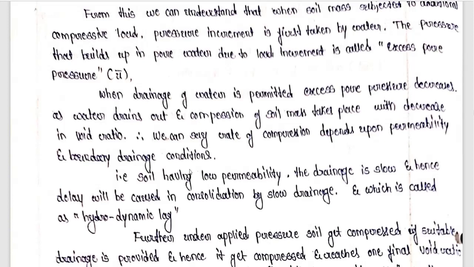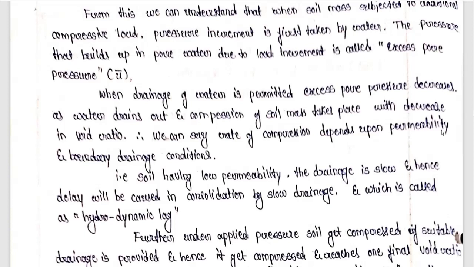So we need to provide the proper drainage conditions or boundary drainage conditions for compressibility of the soil, and it also depends upon the permeability. Permeability means flow of water through the soil. It is a property of the soil which allows the flow of water. So if the soil does not allow the flow of water, the water will not reach the boundary drainages. So that is why the compressibility of a soil depends upon the permeability and boundary drainage conditions.